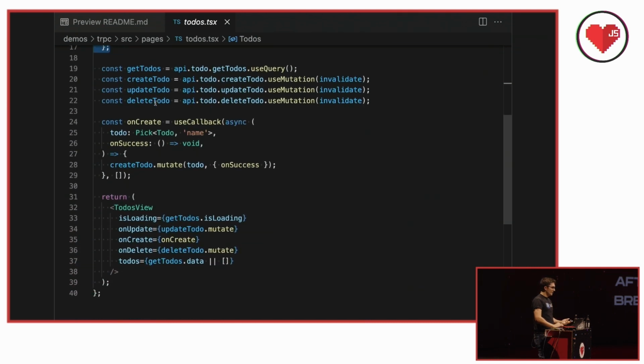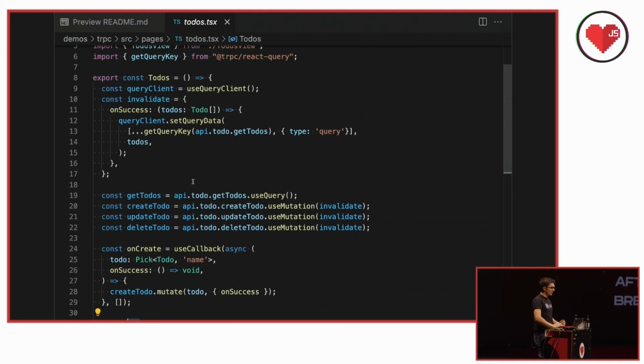We have our create. And then this is our view. We're going to see this. I'm going to hide it from you, but that's basically the implementation. It has this use query, use mutation type API. So if you've ever done React Query or tRPC or any of the things that have this API, actually GraphQL does as well, we're going to see that.